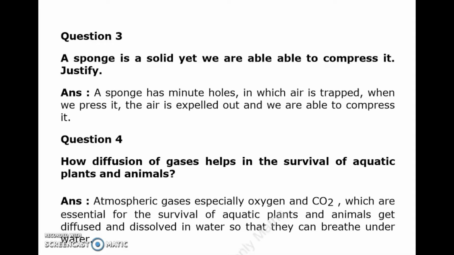Question number 4. How does diffusion of gases help in the survival of aquatic plants and animals? Atmospheric gases, especially oxygen and carbon dioxide, which are essential for the survival of aquatic plants and animals, get diffused and dissolved in water so that they can breathe under water.